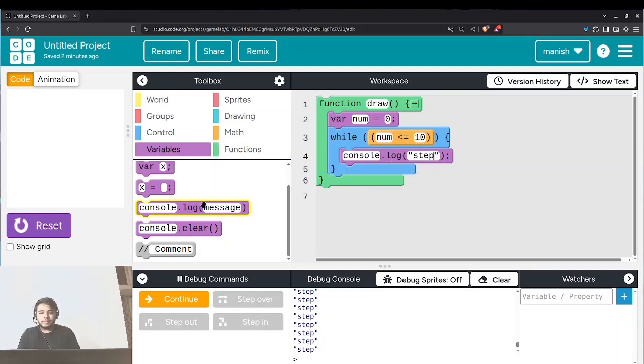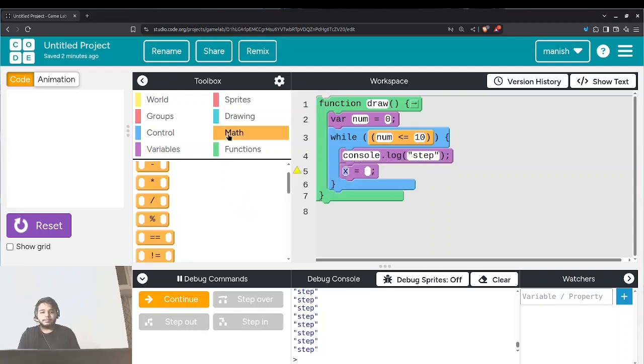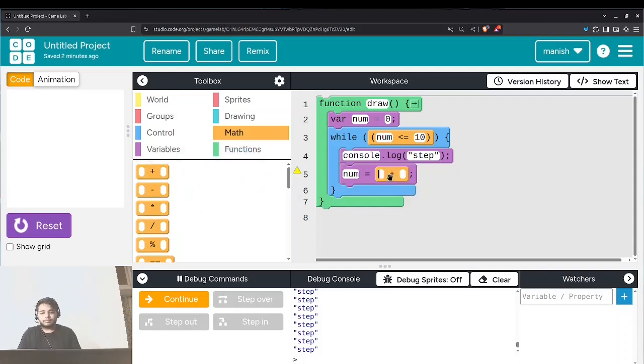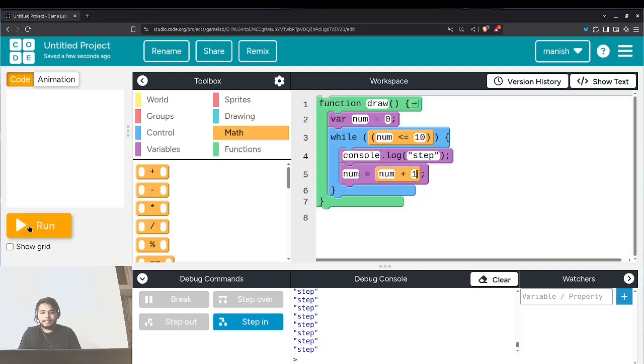Yes, so we'll be increasing our value. Here, what are we increasing? Yes, our num variable. Let's increase it by 1. We are increasing our num by 1. Let's reset and hit run. As you can see, we have stepped 10 times.